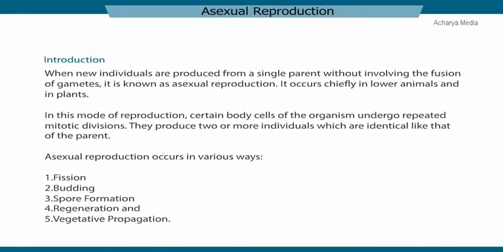Asexual reproduction. When new individuals are produced from a single parent without involving the fusion of gametes, it is known as asexual reproduction. It occurs chiefly in lower animals and in plants. In this mode of reproduction, certain body cells of the organism undergo repeated mitotic divisions. That is, they produce two or more individuals which are identical like that of the parent. Asexual reproduction occurs in various ways, namely fission, budding, spore formation, regeneration, and vegetative propagation.